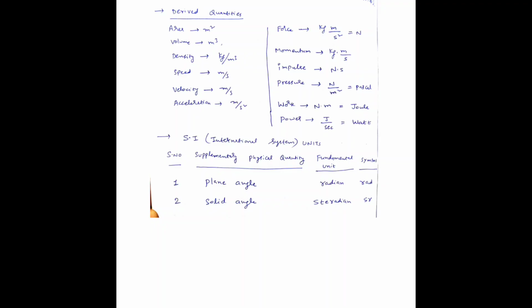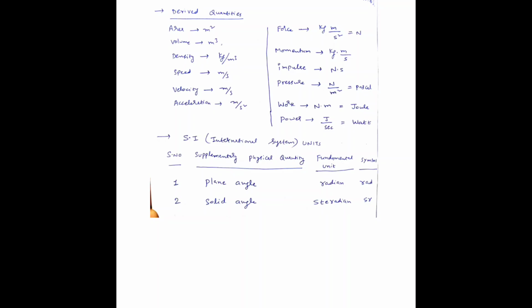Force F is equal to MA, kg meter per second square. Force unit is Newton; kg meter per second square is equal to 1 Newton. Momentum P is equal to M into V, kg meter per second. Impulse is force into time. Impulse is nothing but the amount of force applied per fraction of second, so Newton second is the unit for impulse. Pressure, Newton per meter square. Unit of pressure is Pascal.